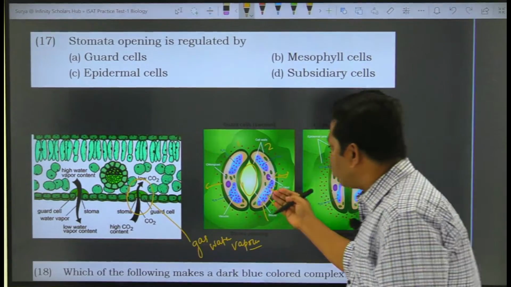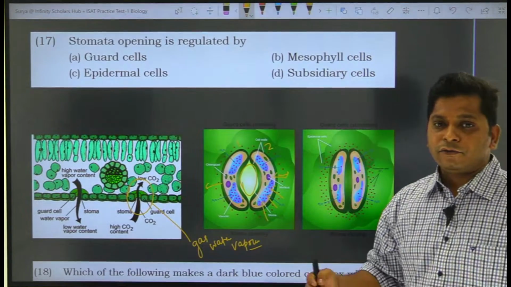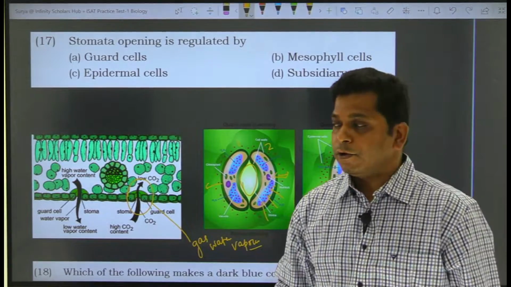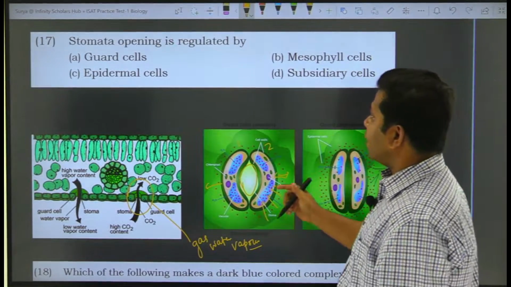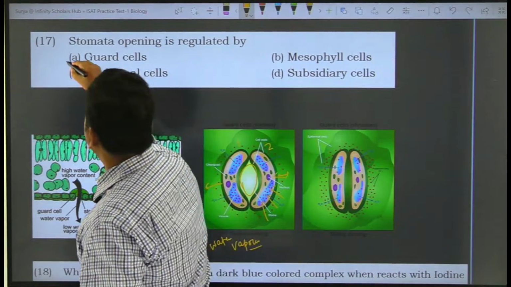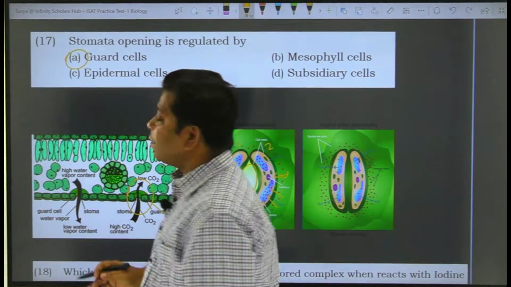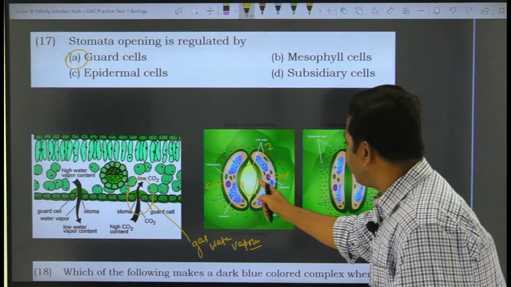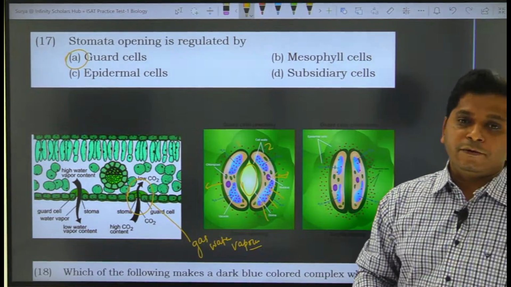And through this stomata or stomatal pore, what will happen? The diffusion of gases is going to take place. So the answer here is the guard cells, because guard cells are the cells that help facilitate the opening as well as the closing of the stomata.